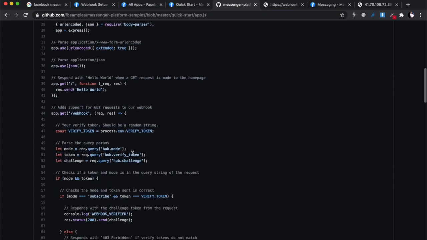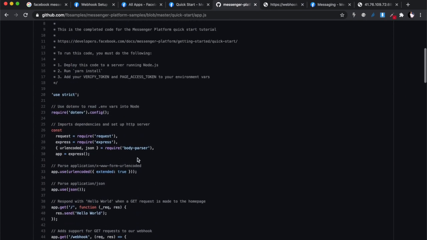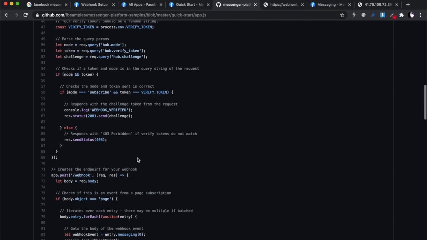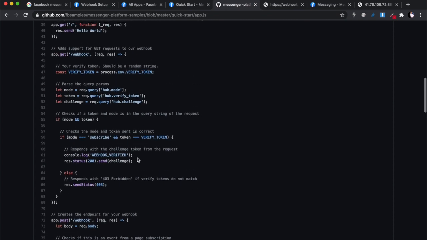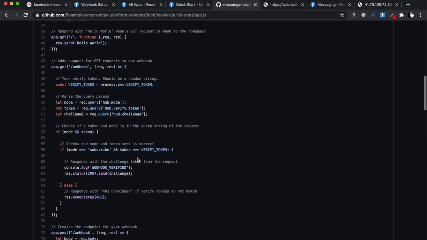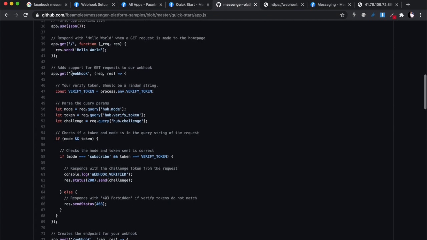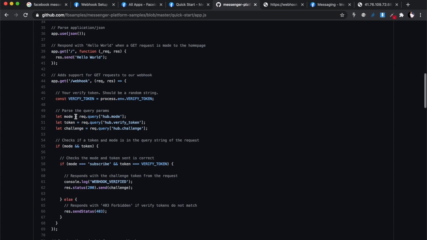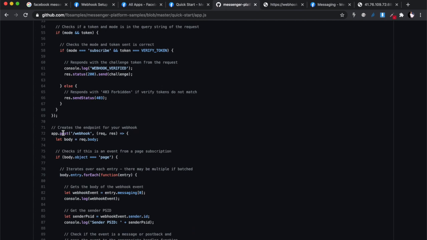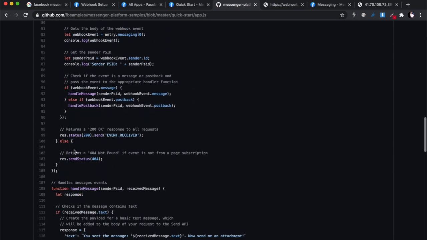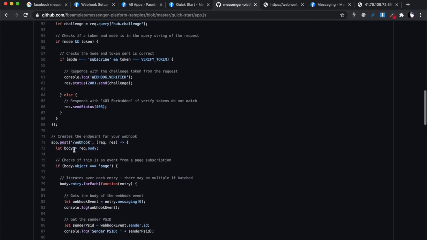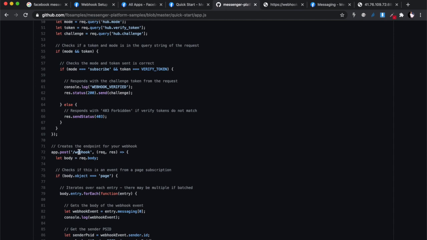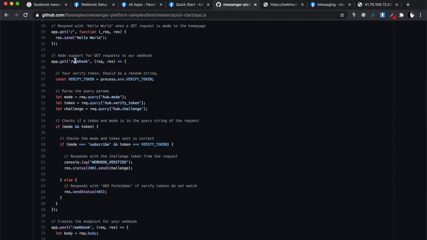But there's just a couple of things that I want to highlight to you inside of the code that is in JavaScript, that Facebook has provided, that I found I had to edit and do differently. JavaScript is not my strongest language, but I can read and understand what it is. All right, and I think this is a get request. And this is a post request, right? But you'll see that over here, you have a post request on the webhook, and you have a get request on the webhook.